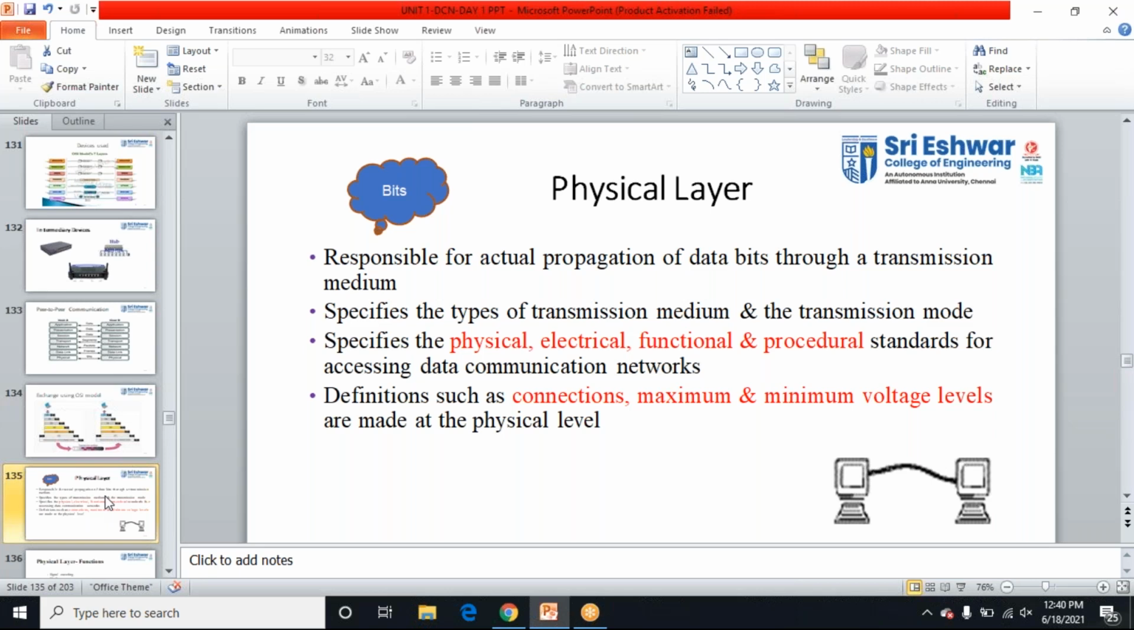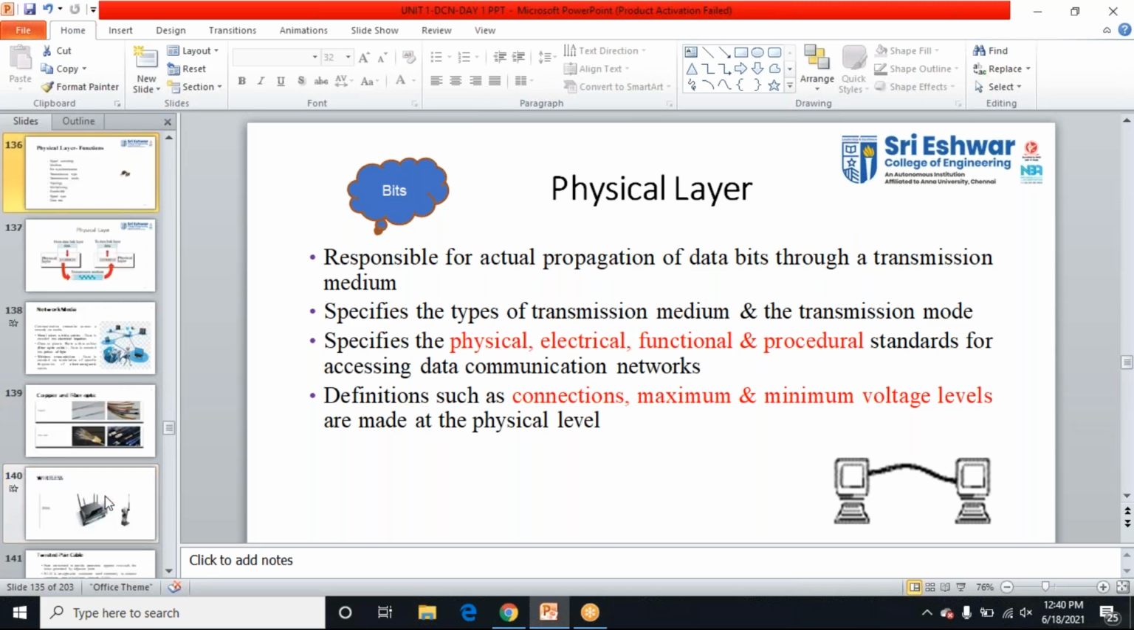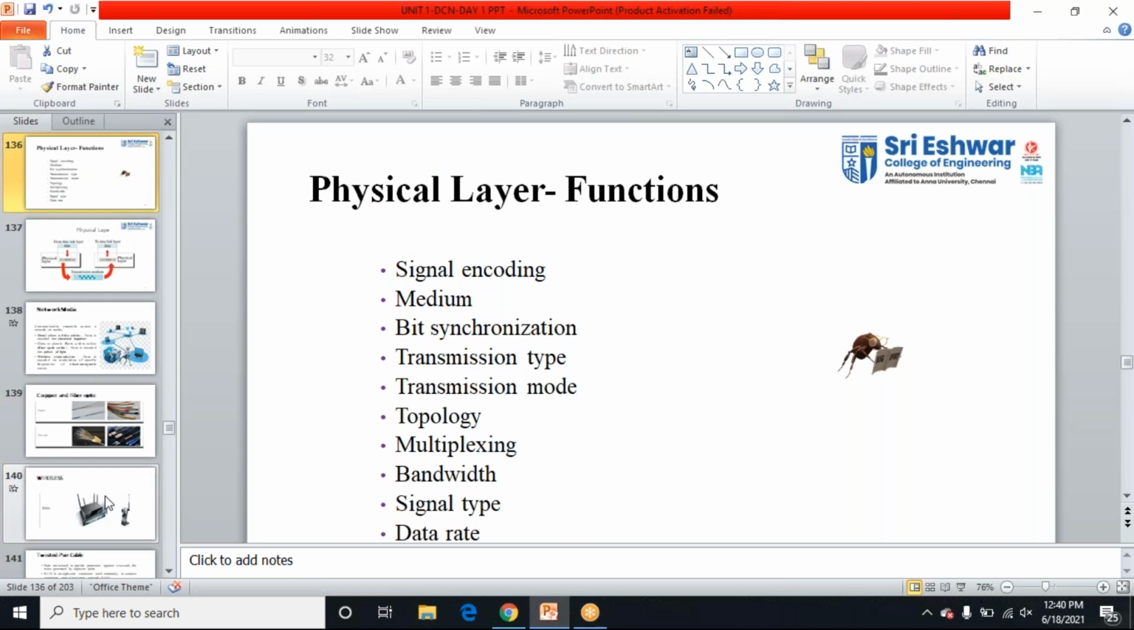It also defines the connections, what type of connections I need, whether RJ45 connection or Ethernet cables, and also the voltages, what are the maximum voltage and minimum voltage. Those things we can see in the physical layer. And in the physical layer, the topologies, we have learned about the topologies, right?